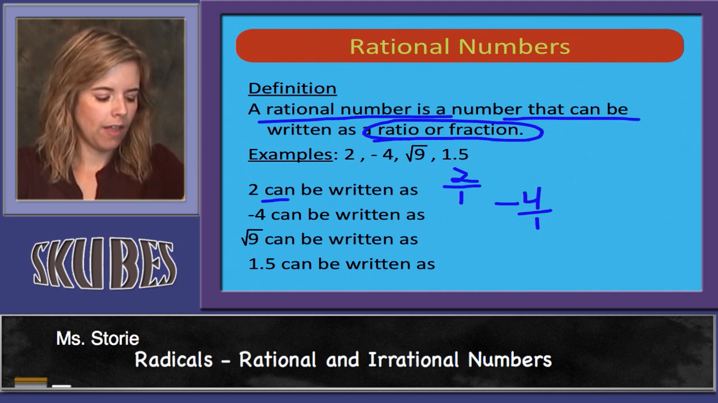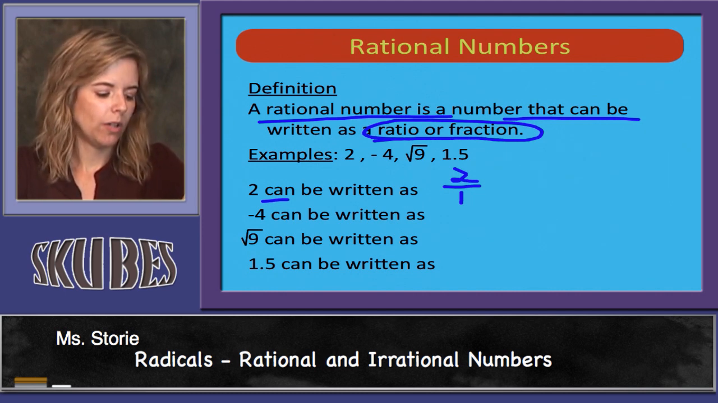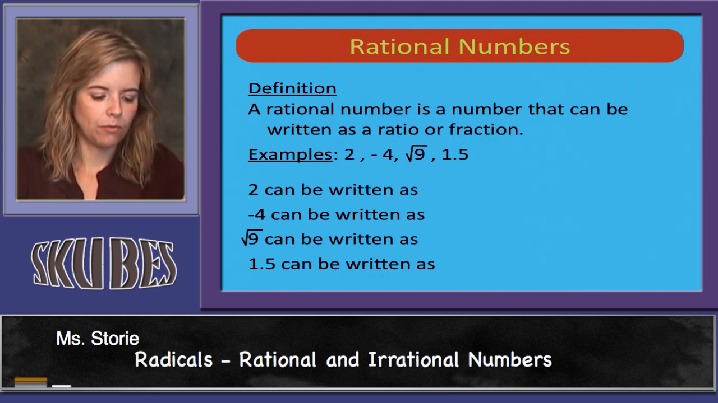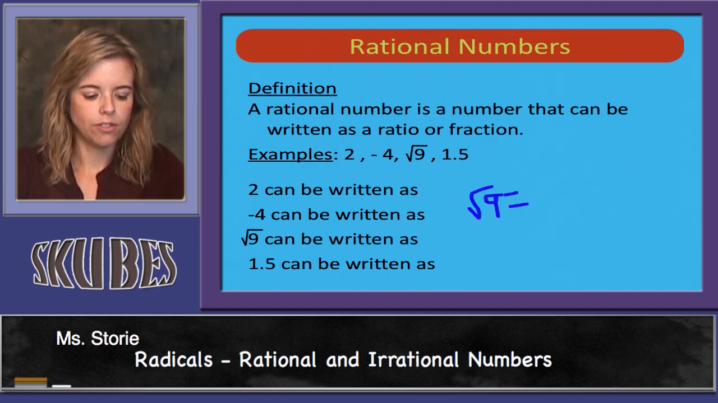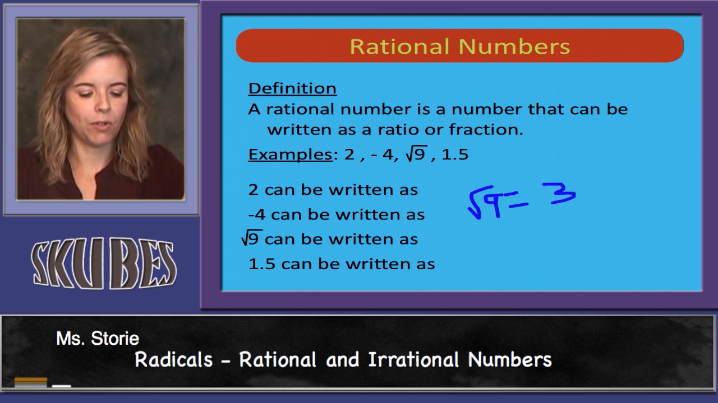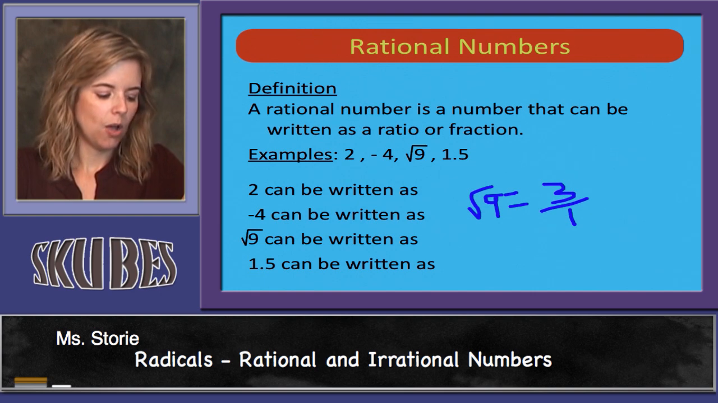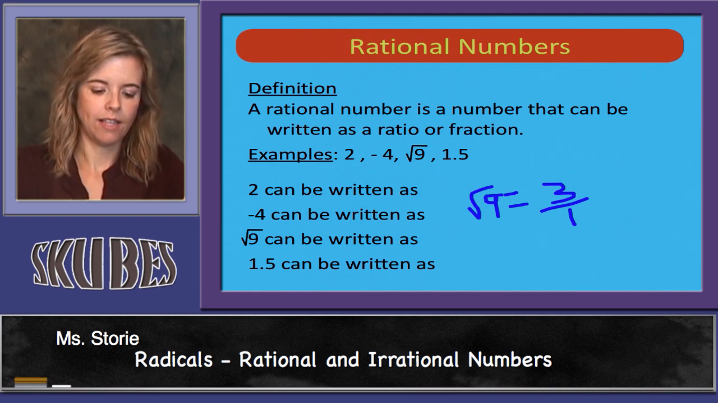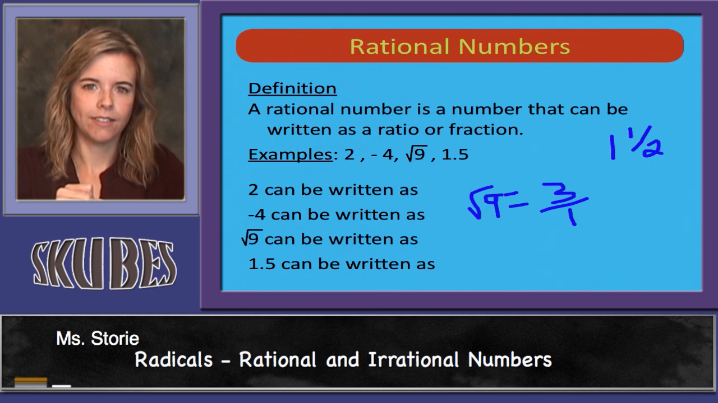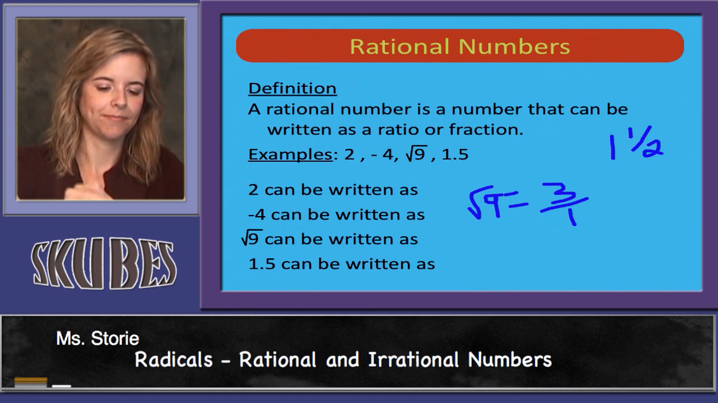Radical 9, how can that be written as a fraction? Well, if you take radical 9 and you simplify it, radical 9 actually equals 3. There's a whole number, and I can put a 1 underneath it, and it turns into a fraction. 1.5 can be written as 1 and 1/2. Isn't that a fraction already?